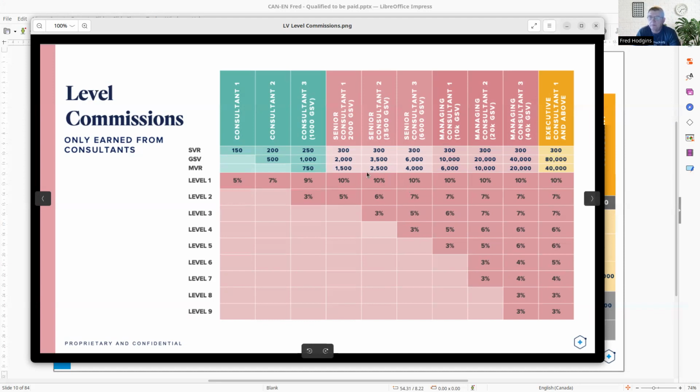And so that is why, if you are here in this 6,000 points of volume, but you didn't have any customers, then that's going to slide you all the way back to here, and you would earn 5% on your frontline. So you need to have customers. It's now a requirement in the Evolve Comp Plan. It makes us legal in all countries we're in business. The governments and the regulators love LifeVantage's comp plan because we need to have customers. And if we're in business, we want to have customers, right? And that can be your spouse, but we also want to build a customer team.